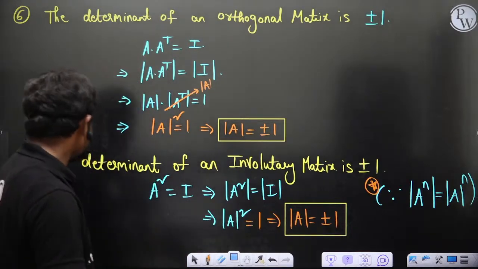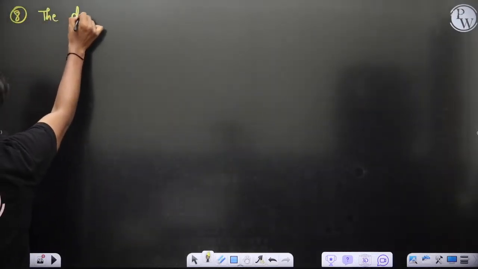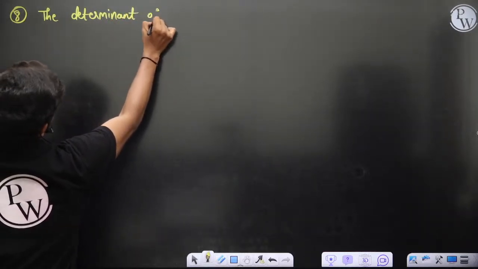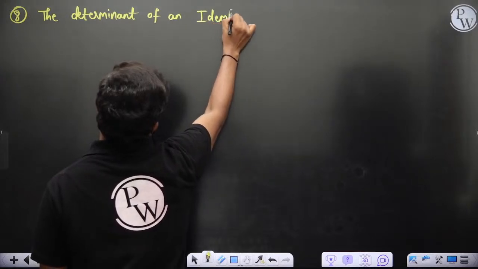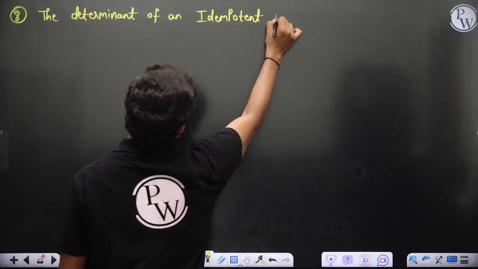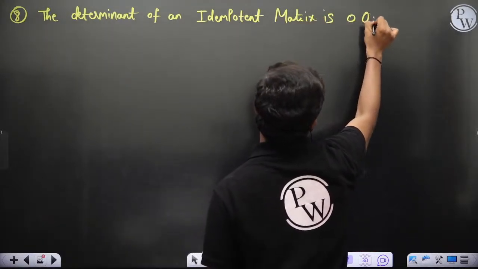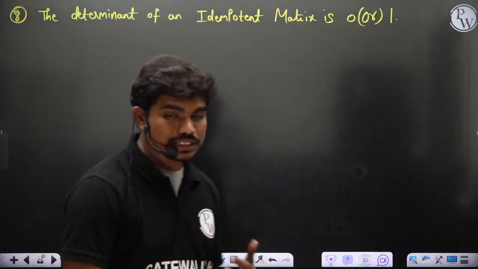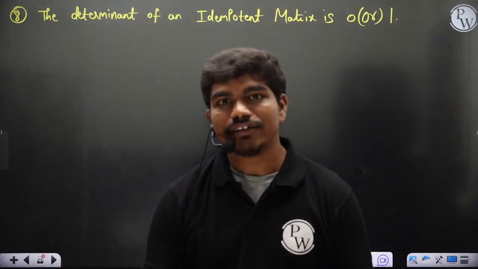Fine. So similarly, if you go for other stuff, the determinant of an idempotent matrix is 0 or 1 actually. So it can be 0 or 1. Why I'm telling all these points is, let's say I ask you a question: which of the following matrices do not have an inverse always?